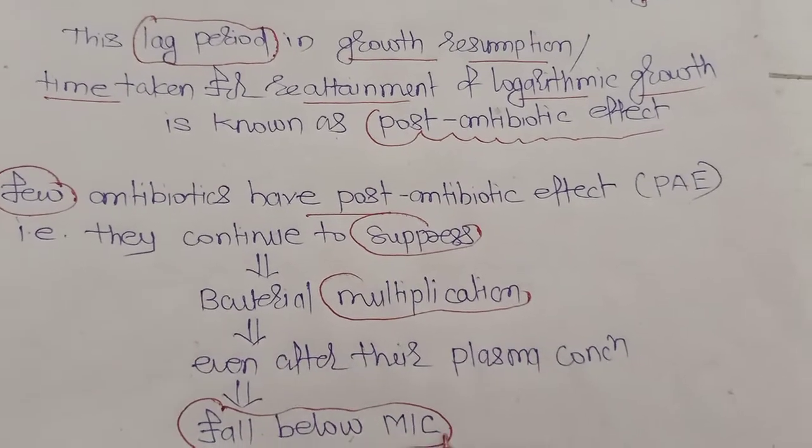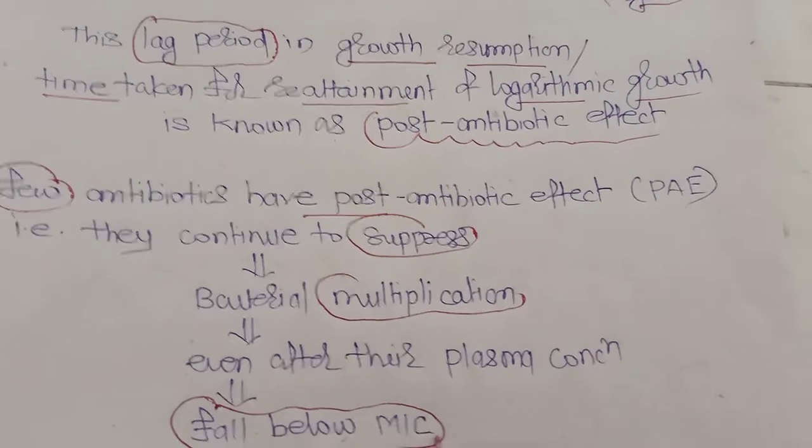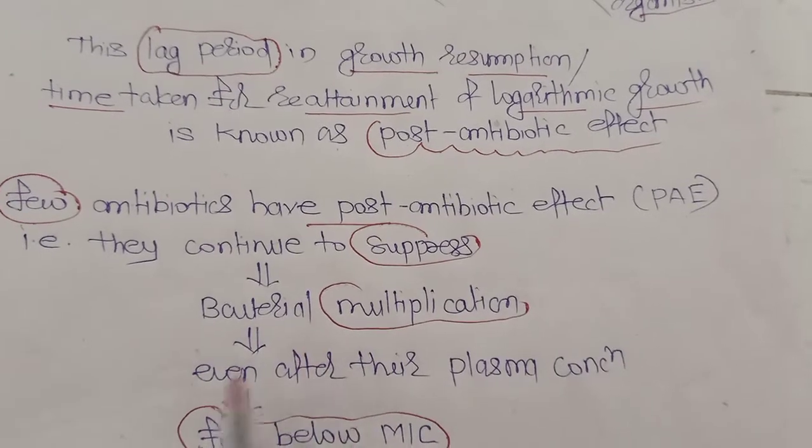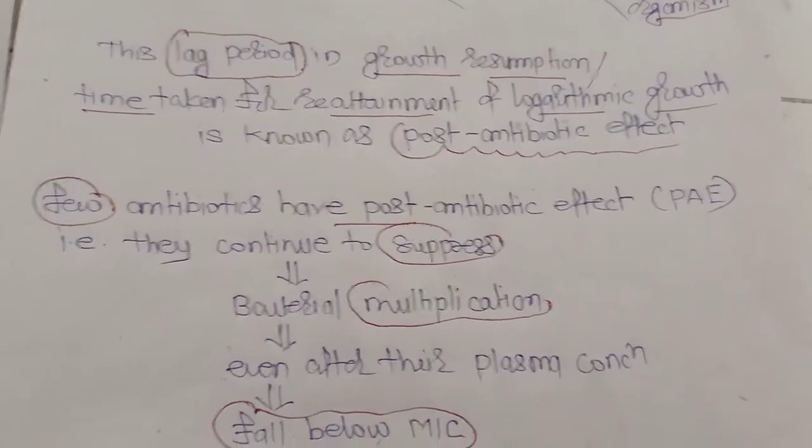So we call this terminology post-antibiotic effect, right?